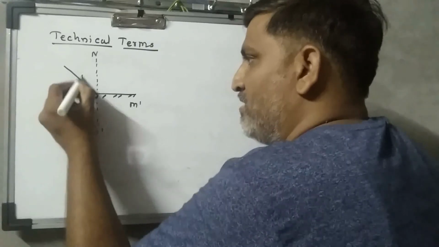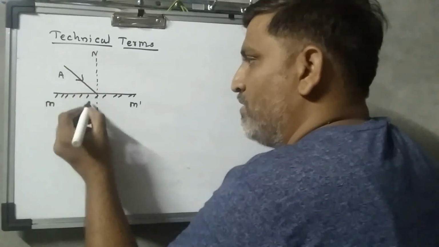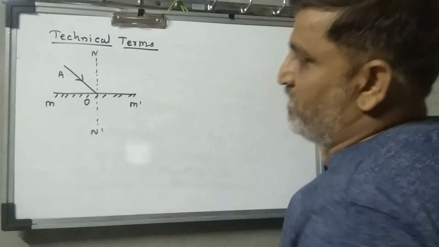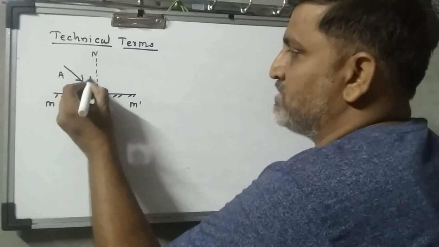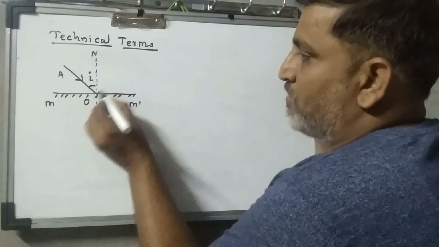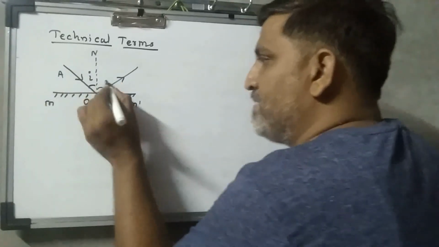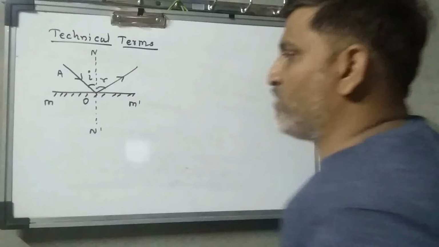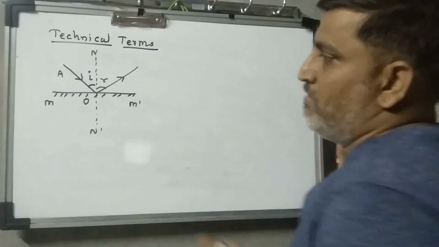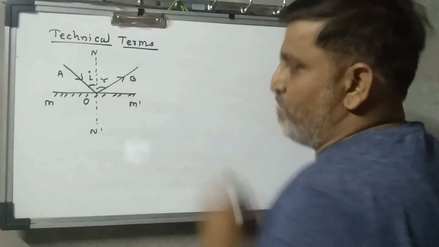OA is a ray of light incident on the surface, making an angle of incidence, say I, reflected back into the same medium, making an angle of reflection R along the path, say OB.